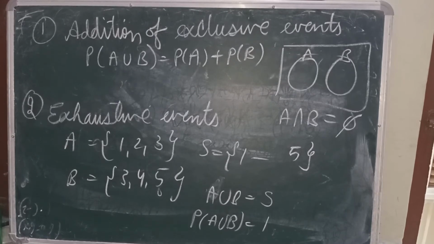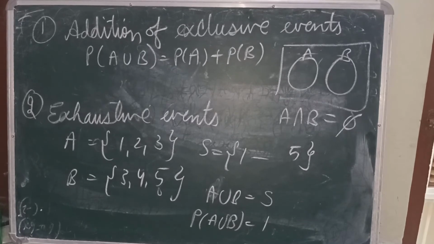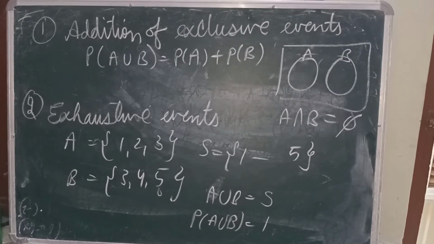So here as number 1 I have written the addition law of exclusive events. Since nothing is common in these two events, we can write the probability of A union B is equal to the probability of A plus the probability of B.